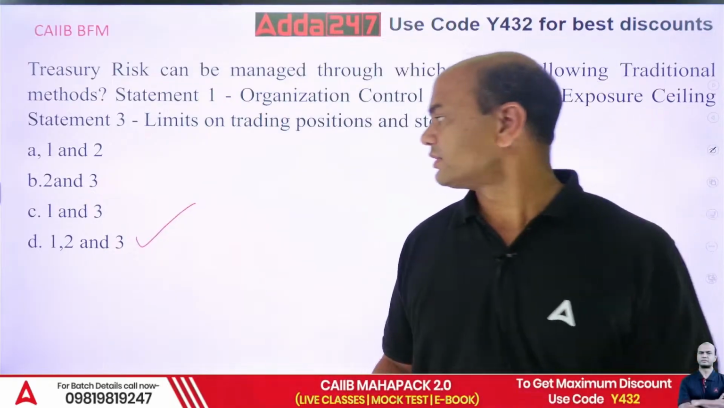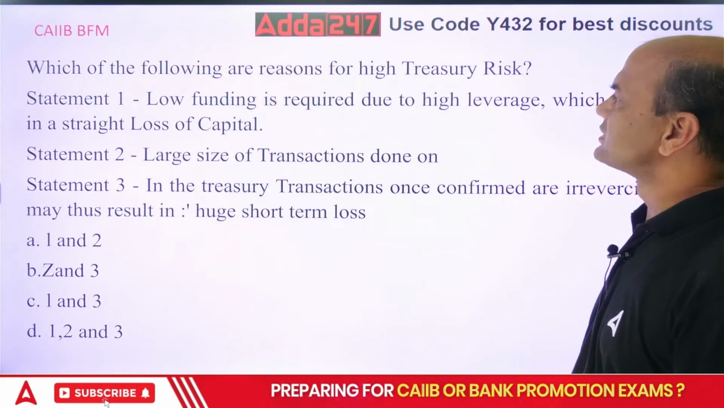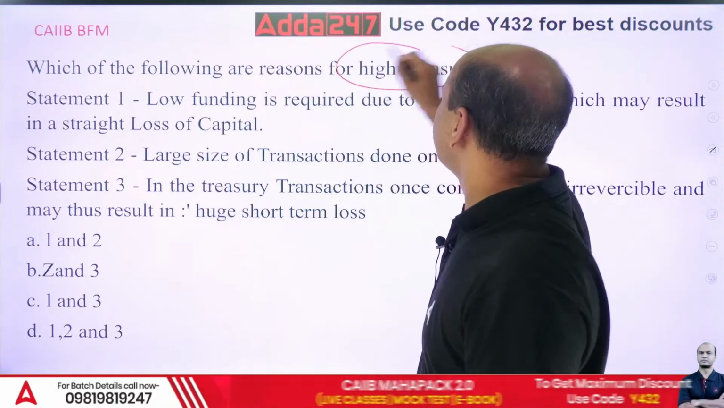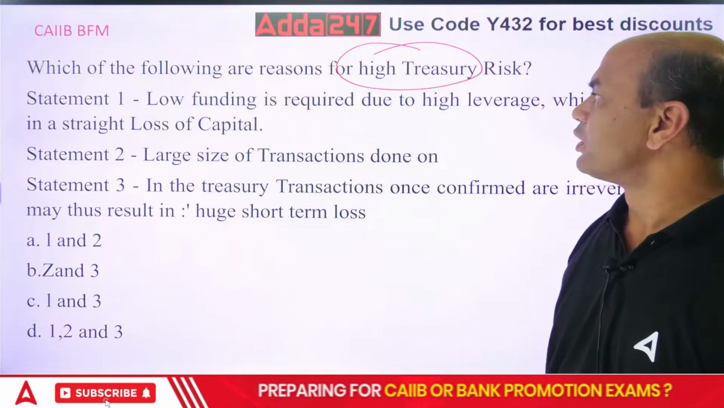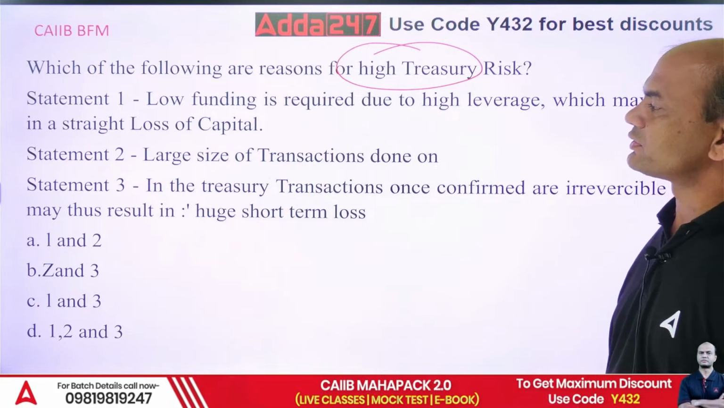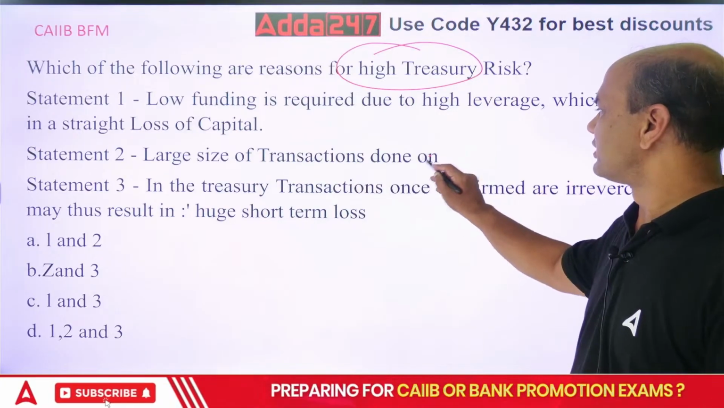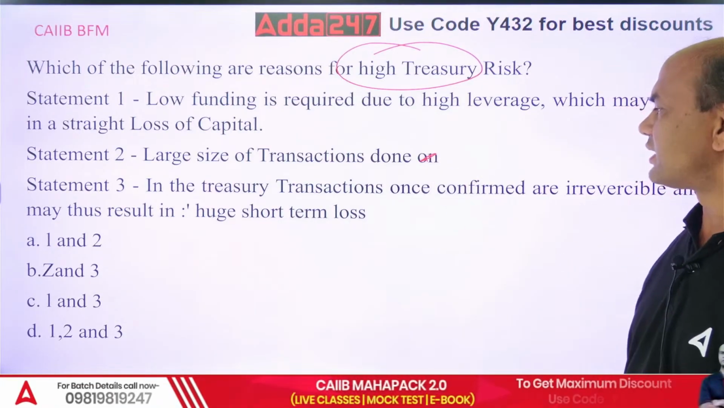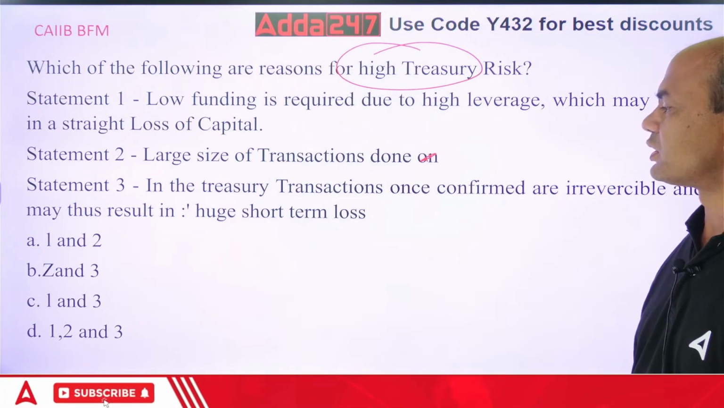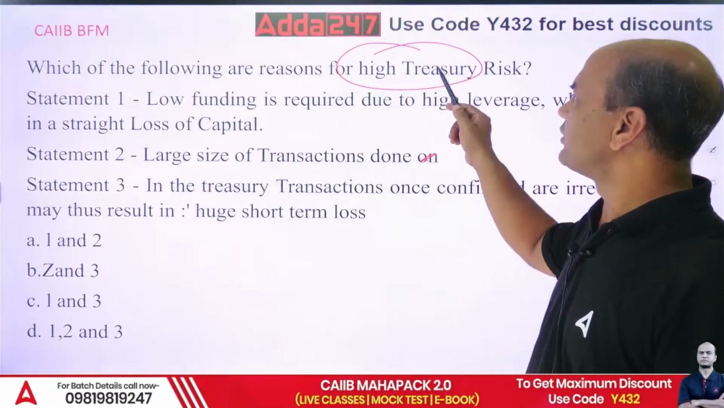So, got the answer? All. 1, 2 and 3. Which of the following reasons are for high treasury risk? Why do we have high treasury risk? Low funding is required due to high leverage, which may result in straight loss of capital. Large size of transactions done. In the treasury, transactions, once confirmed, are irreversible and may result in huge short-term loss. So why do we have high treasury risk?